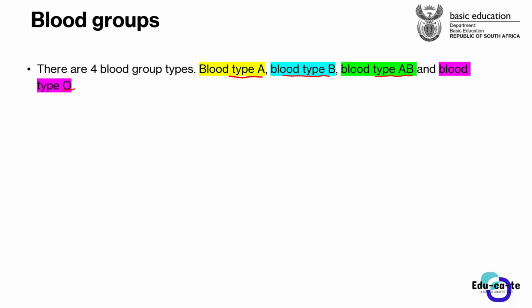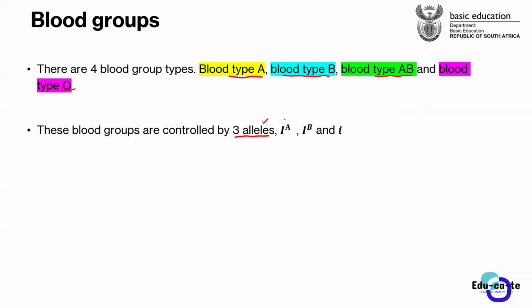And now when we're looking at the genetics of it, these blood group types are being controlled by 3 alleles. So we have 4 blood group types, and 3 alleles that are controlling these blood group types. Remember, guys, that the alleles are just the variations of the genes, right? So basically, we have got 3 alleles that have to do with blood types.